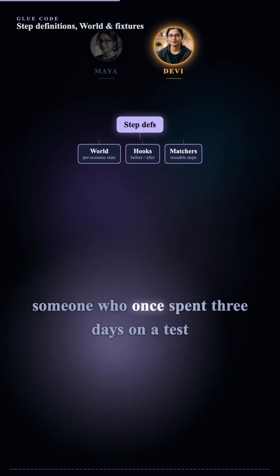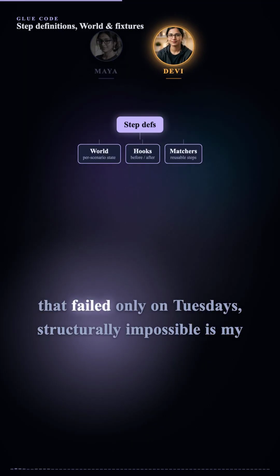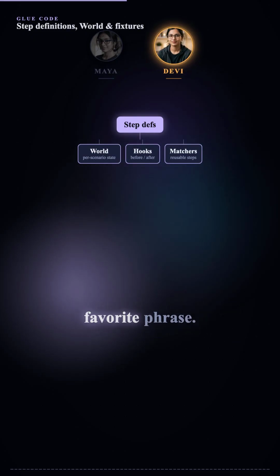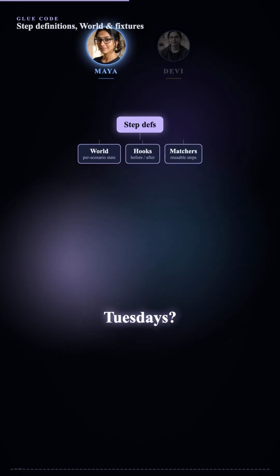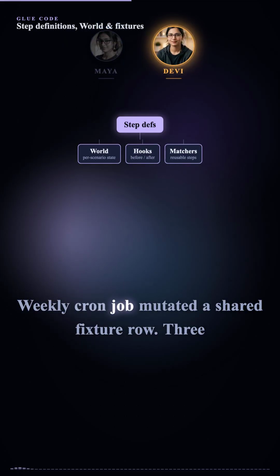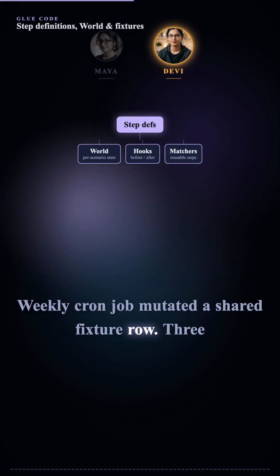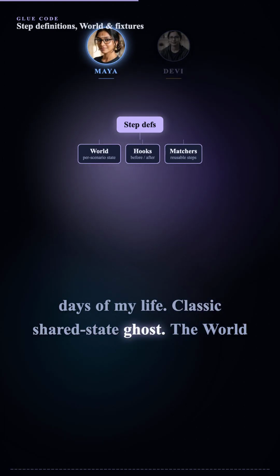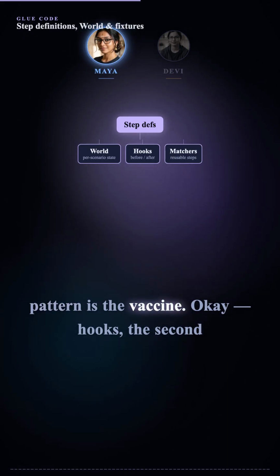As someone who once spent three days on a test that failed only on Tuesdays, structurally impossible is my favorite phrase. Tuesdays? Weekly cron job mutated a shared fixture row. Three days of my life. Classic shared state ghost. The world pattern is the vaccine.